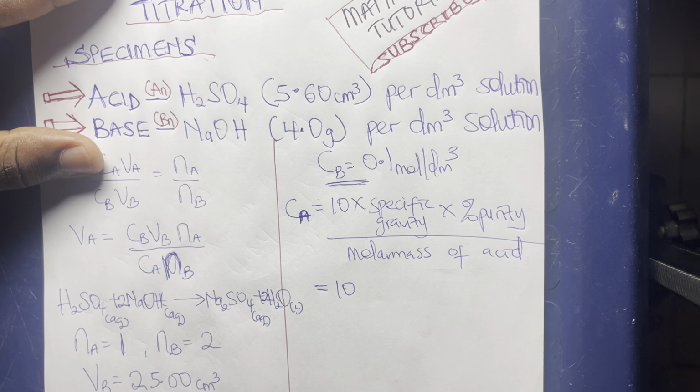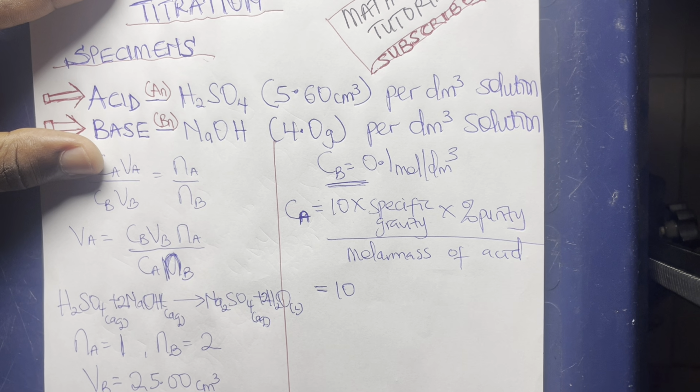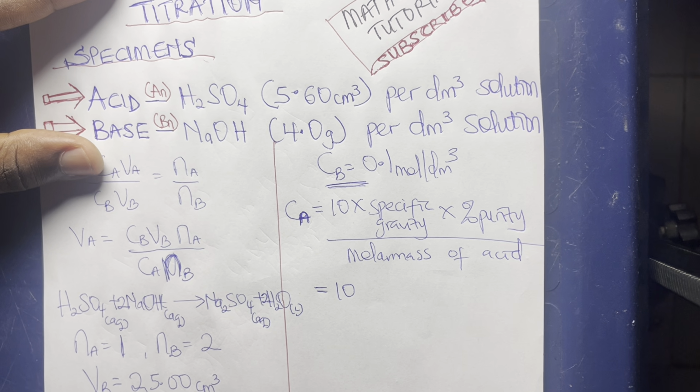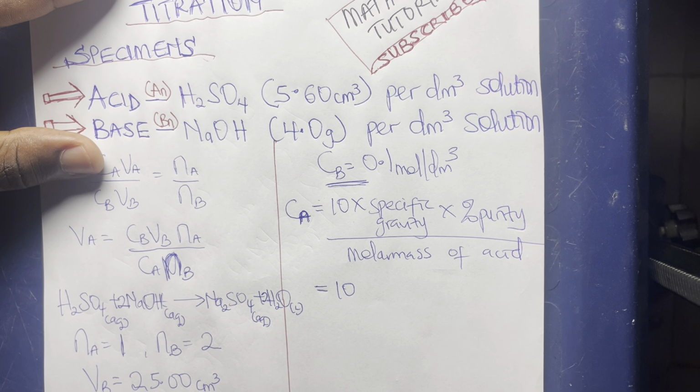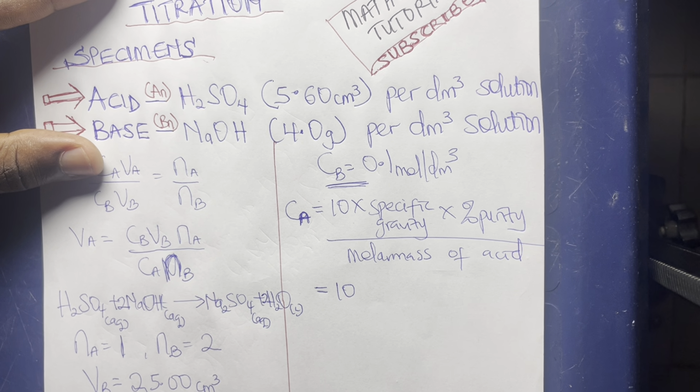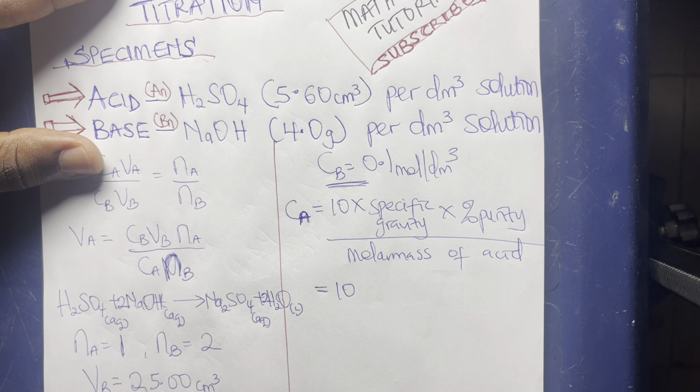Like all answers should be close across the whole Nigeria. Because WAEC has specified that all of you should use the same specific gravity and the same percentage purity, meaning that the acid a school will use must have equal percentage purity and specific gravity.